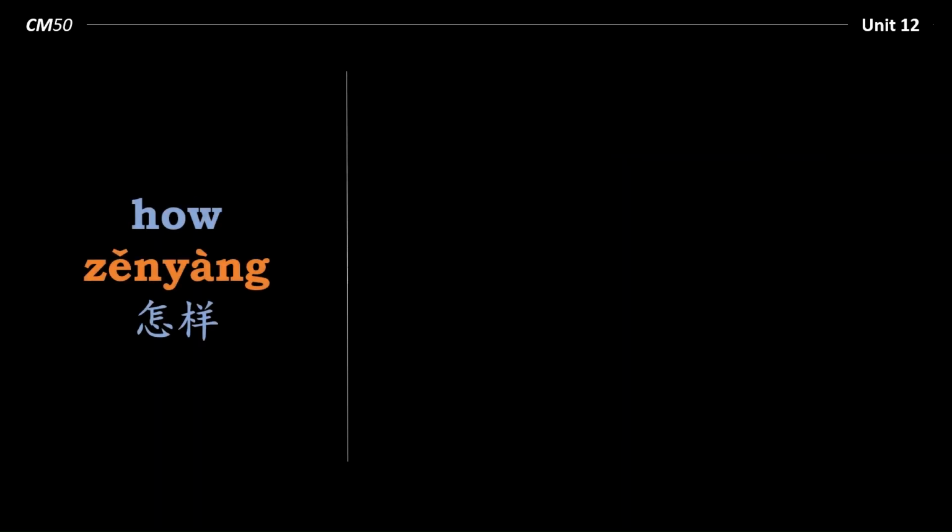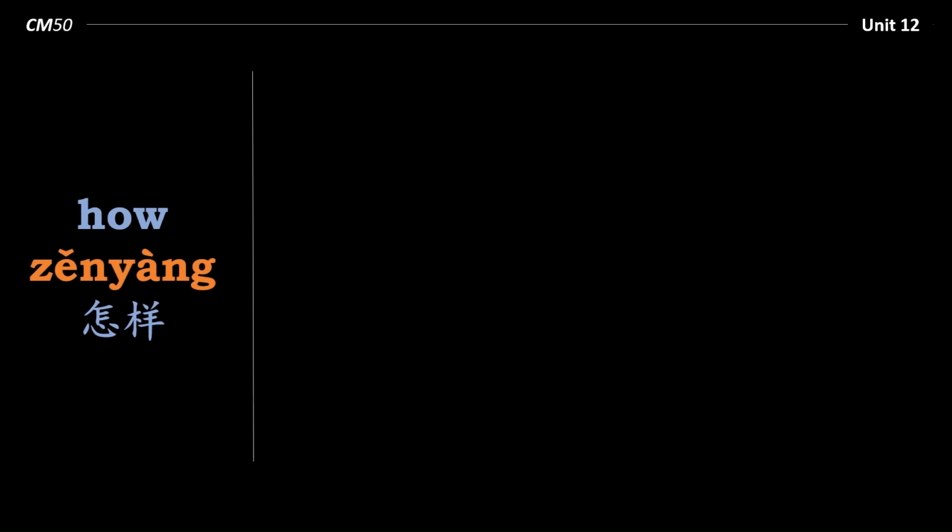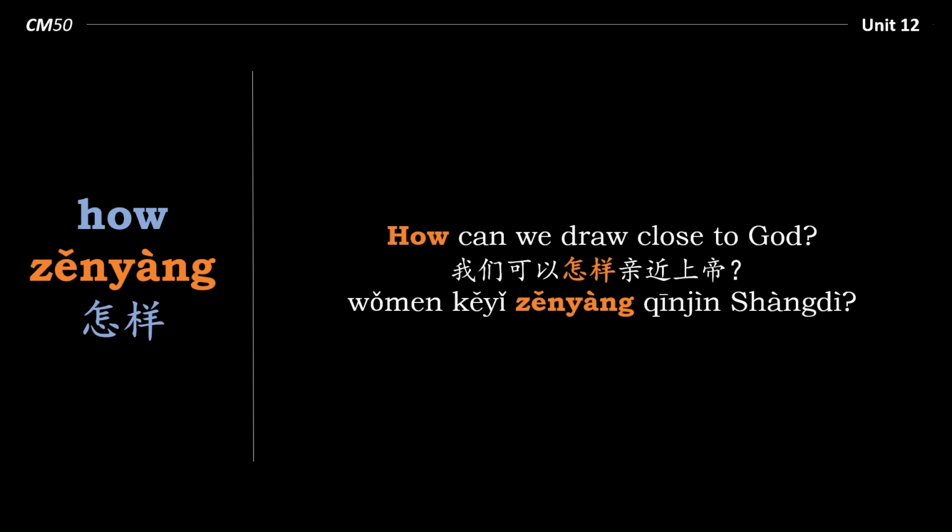Finally, how, 怎样. Now we need a bit more space for this because when we ask how, usually the response is much longer than with other questions. So, how can we draw close to God? 我们可以怎样亲近上帝? Now it's important to note that the word order in Chinese is different to the word order in English. So it might be tempting to try and follow the English word order and say 怎样可以我们亲近上帝? But this is completely incorrect.